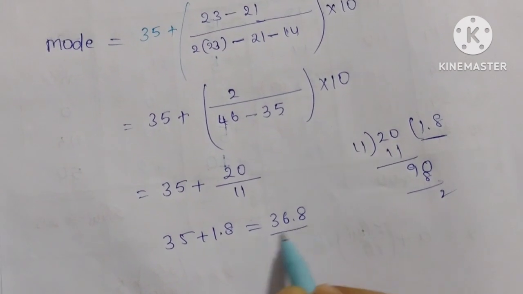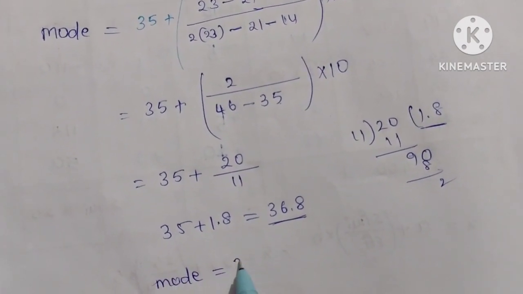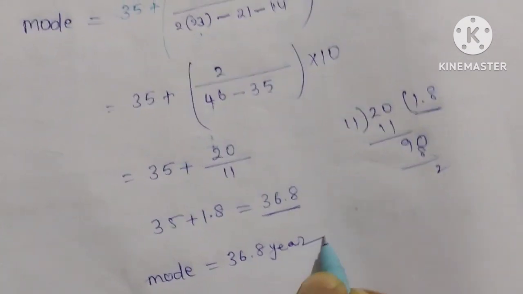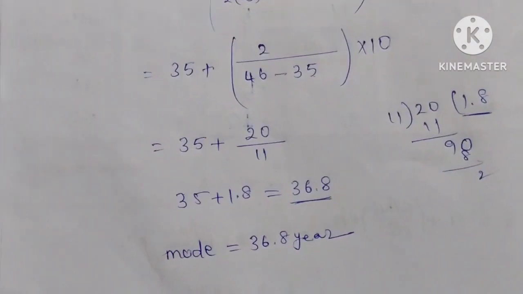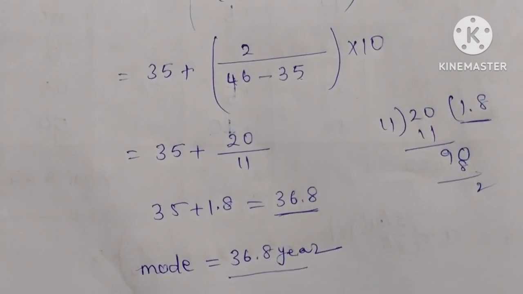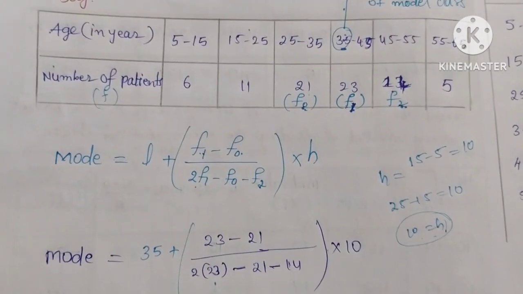It is the mode. What is the mode? Mode means 36.8 years. Mode means the value repeating more number of times, that is, patients of age 36.8 years are coming more number of times. Okay, we call that our mode.